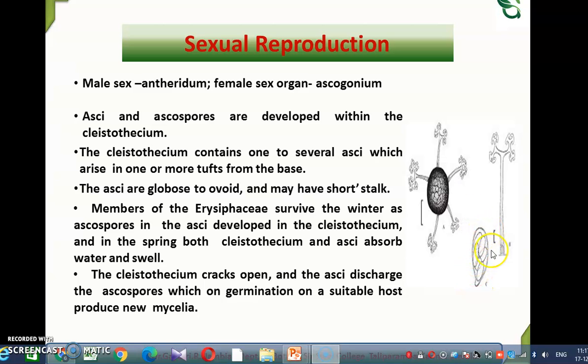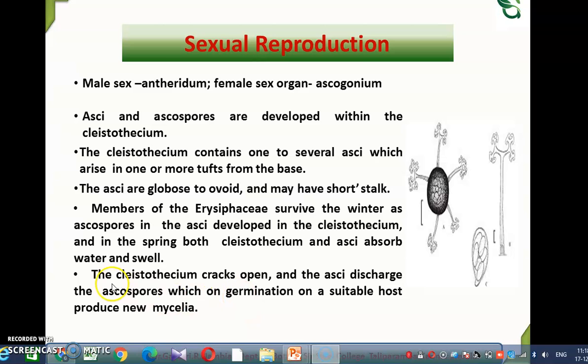Now this is the ascus, and the ascus contains 8 ascospores, and the asci are globose to ovoid, and have a short stalk. So in the asci 8 ascospores are produced, and the ascospores are also globose to ovoid in nature, unicellular and hyaline also.